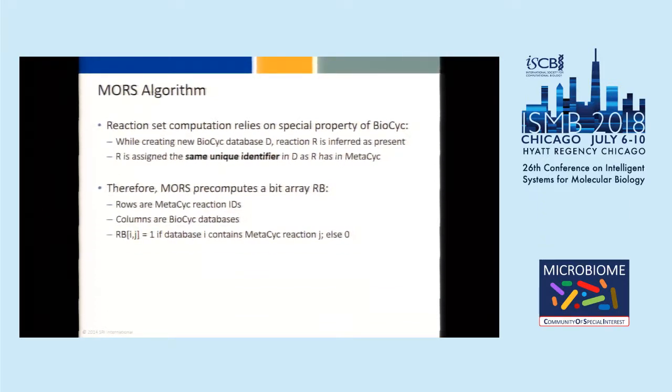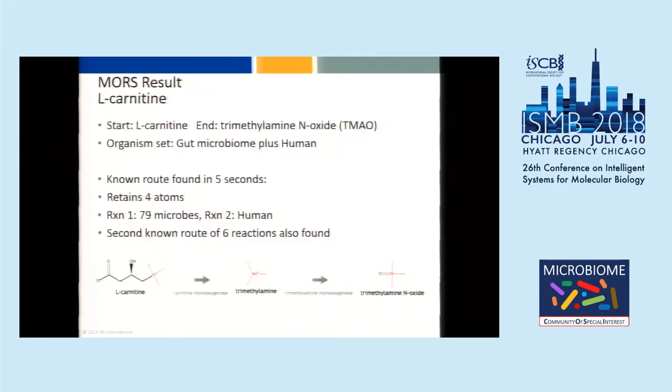That property allows us to pre-compute a bit array that basically gives us a 1 when a given BioCyc database has a given reaction in it, and lets us very quickly figure out for a given organism set what reactions are present.